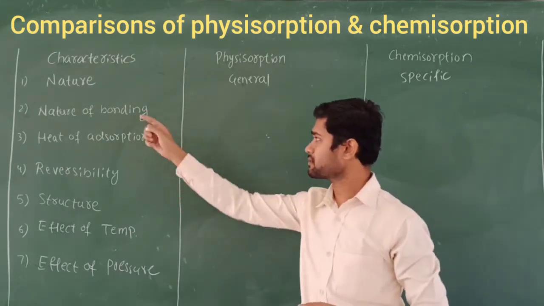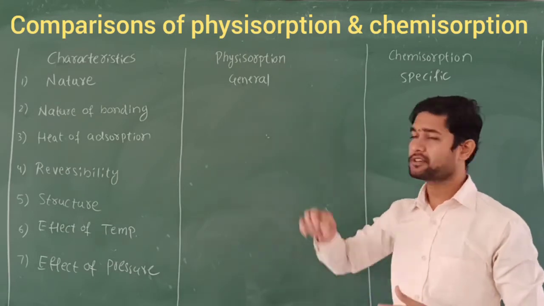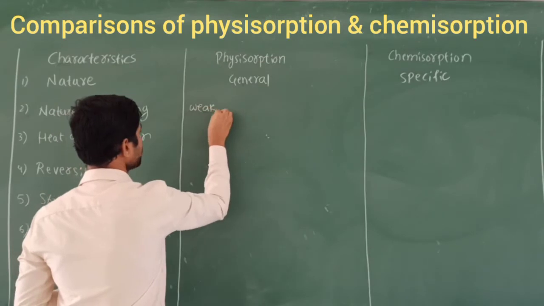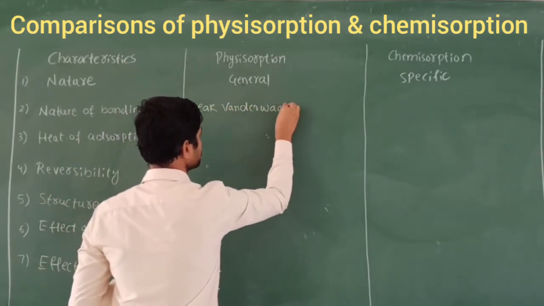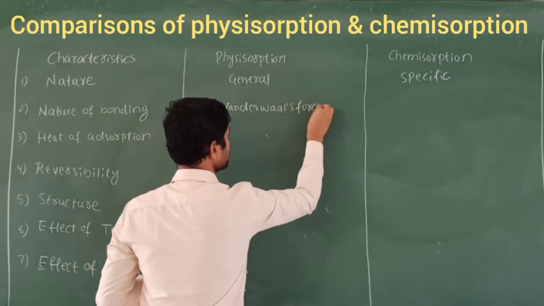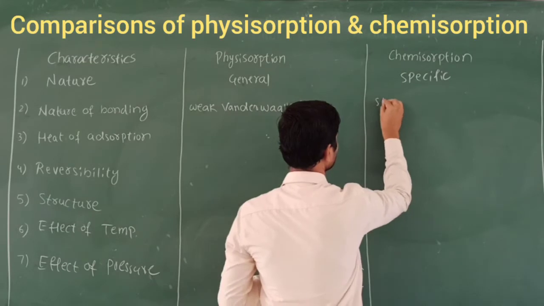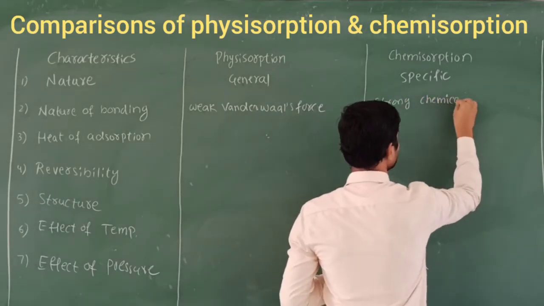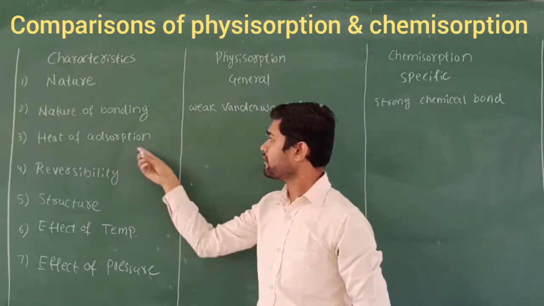Next, let's discuss the nature of the bonding. What type of bonding do we see in physisorption? That is nothing but the weak van der Waals force. Whereas in the case of chemisorption, there is a strong chemical bond.